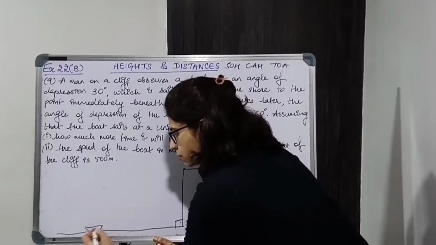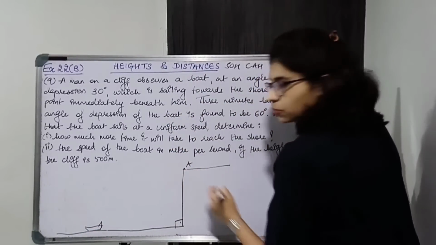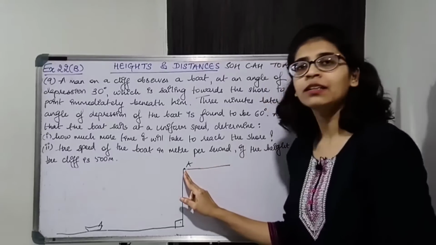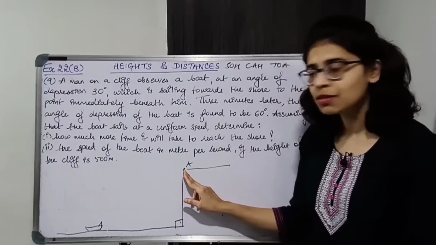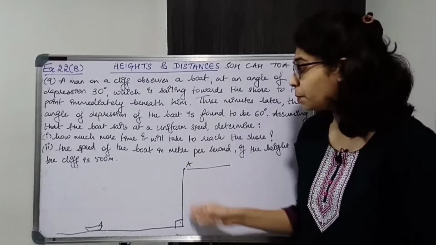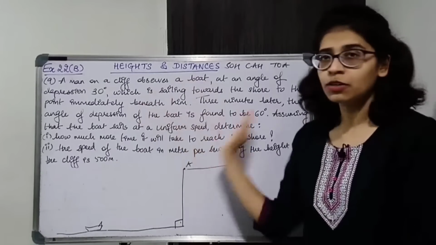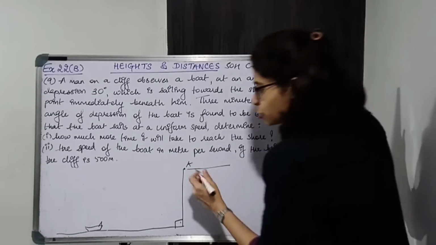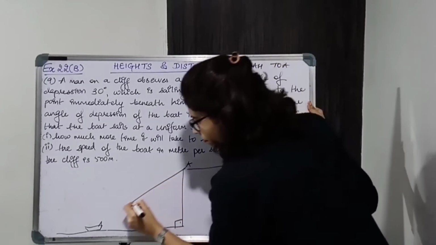Now the man on the cliff is looking at the boat, so we are going to consider some boat, let's say from point A. We are going to consider the man standing on the edge of the cliff. So on the edge of the cliff there is a person. And we are not going to consider the height of the person over here. It's negligible compared to the height of the cliff, and also nowhere here it is mentioned. So from the top of the cliff the person is observing the boat.